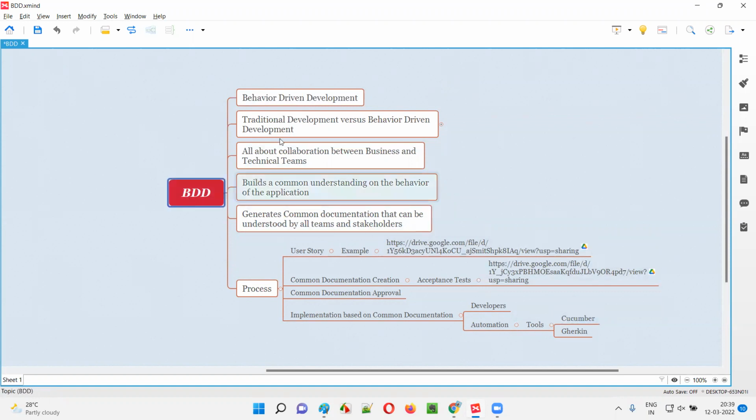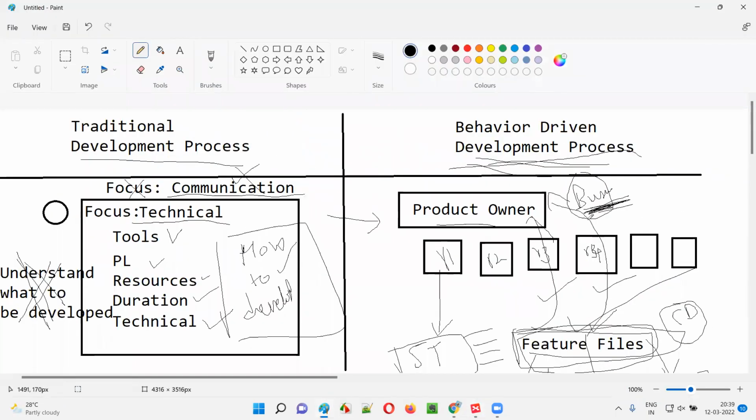So at a high level, what is BDD? Hope everyone has understood. In BDD, more importance is given to communication. That is, what is to be developed is given more importance than how it has to be developed. Technical stuff comes later in BDD, whereas in the traditional development process, less importance is given to communication and more importance is given to technical stuff, like how the software has to be developed and how it has to be tested.